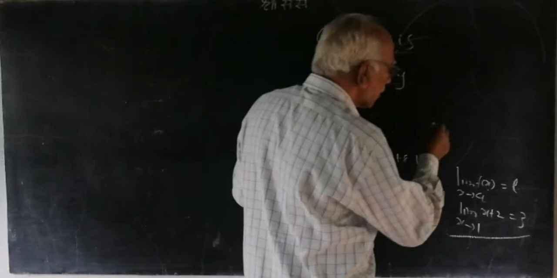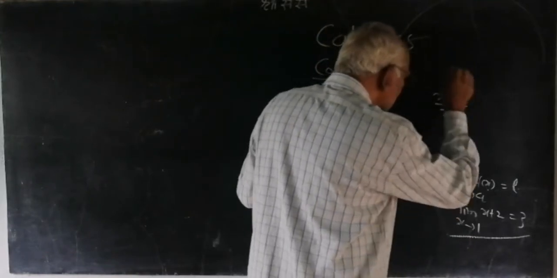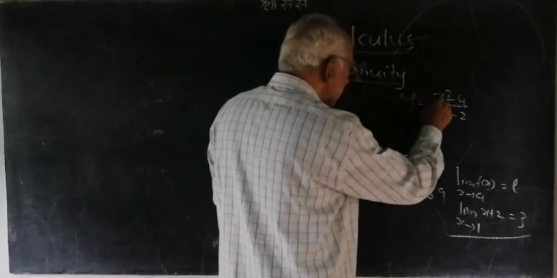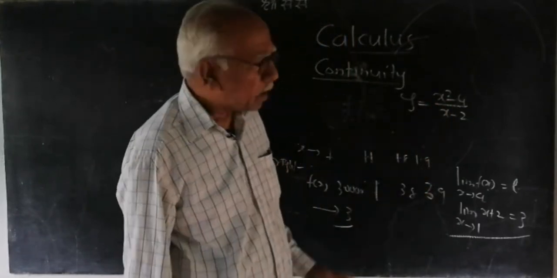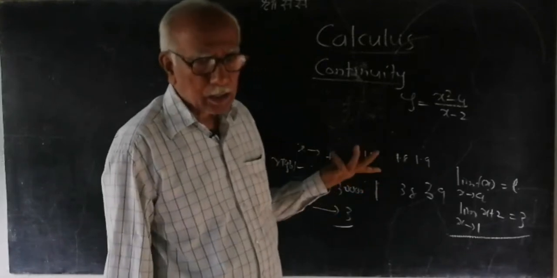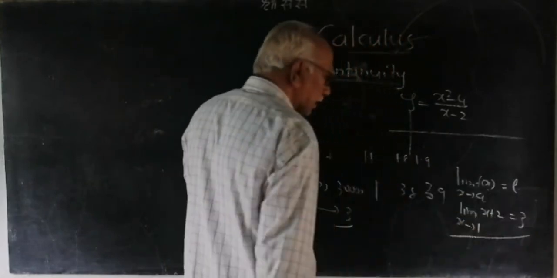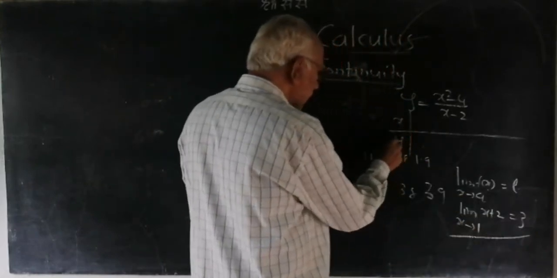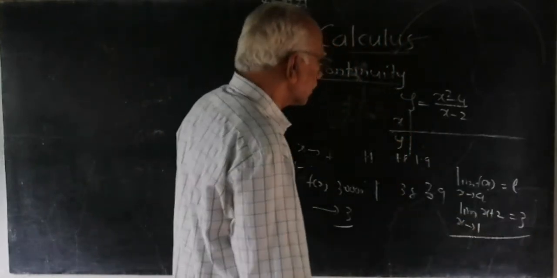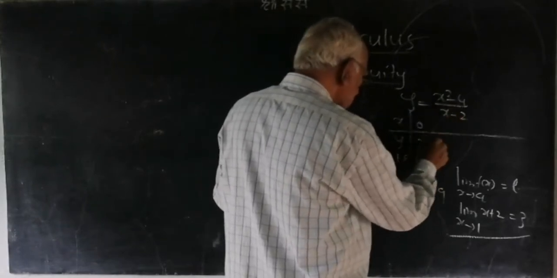See, I will be taking one example. Say (x square minus 4) upon (x minus 2). Let us consider this as y. And you are asked to draw the graph of this particular function. Then immediately what will you do? You will formulate a table, and here you will say x and here you will say y. Then we start putting values. X equal to 0, minus 4 upon minus 2, that is 2.